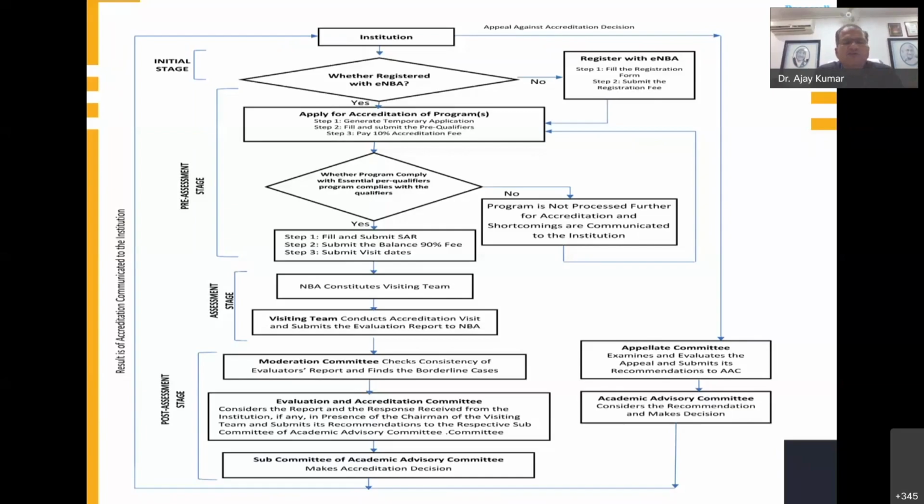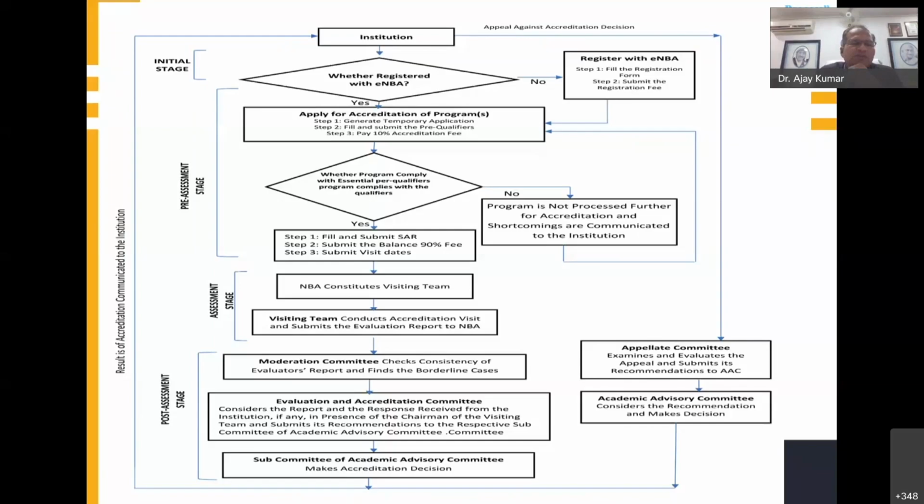Why am I saying submit the visit dates? Because you are not going to fill in only one date; they ask you to propose 3 dates from your side. Maybe one date in September, one in October, and one in November. If you propose 3 dates, they will choose one of the dates you proposed. That part is there. There are 3 steps in the first category, and this is the pre-assessment stage.